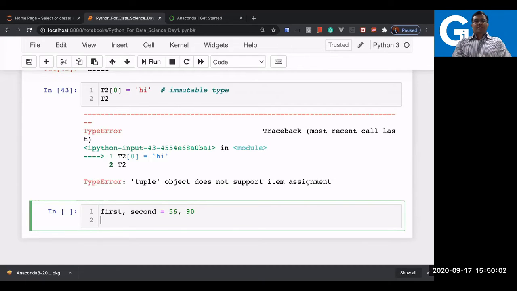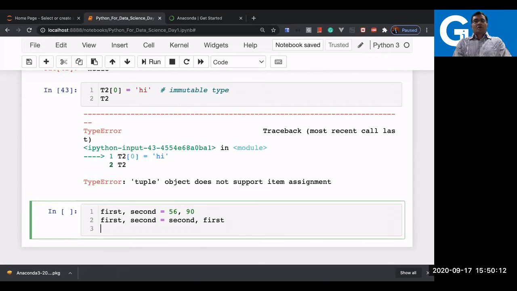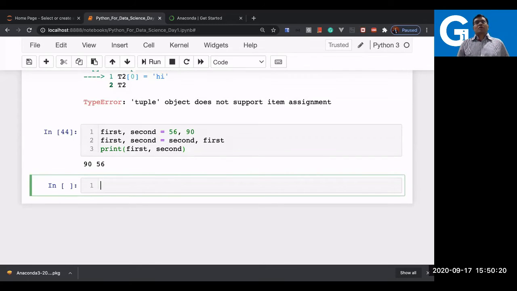In Python, you can simply say first comma second equal to second comma first, and you can see the result now. It is showing the swapped values, and this way the swapping is done. So what is the first line here?